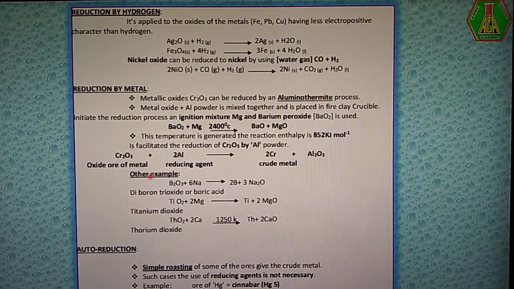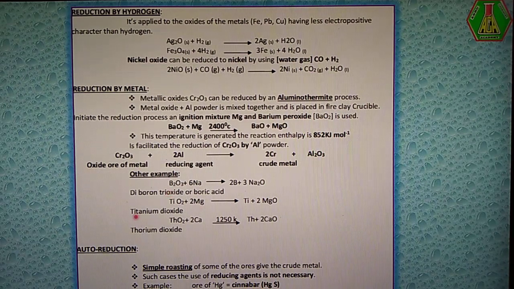Here there are also some other examples: diboron trioxide or boric acid. Similarly, titanium oxide and thorium dioxide. Those are all other examples.